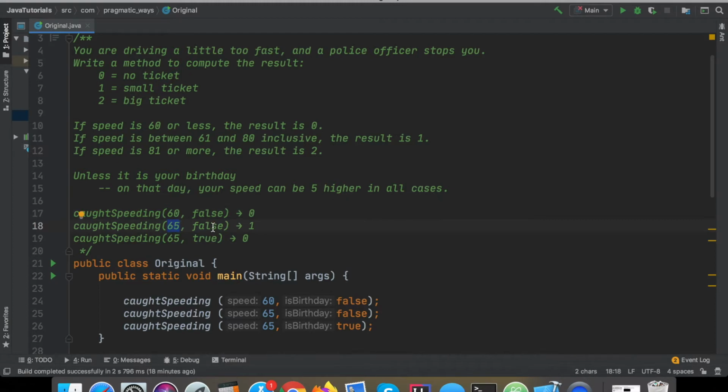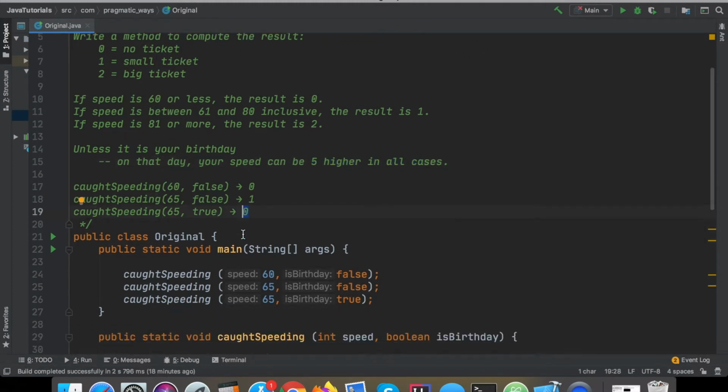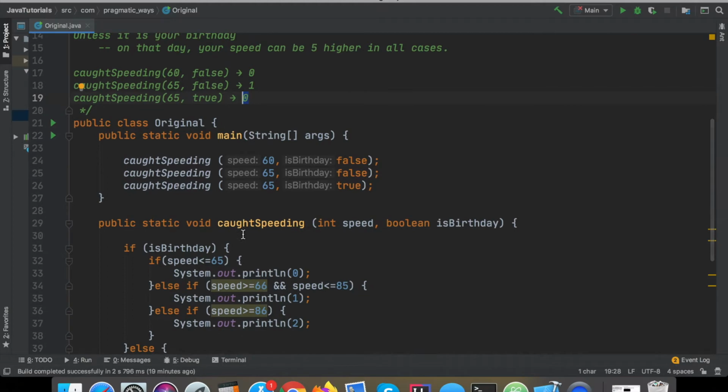The second case is 65 and still not your birthday, so that would be considered a small ticket, so it returns 1. And the third case is 65, but it is your birthday, so we get that 5 mile per hour bump for leniency, so that would return 0 for no ticket. So we'll go through here and see what this person came up with.